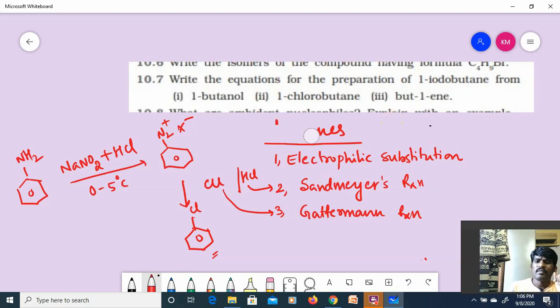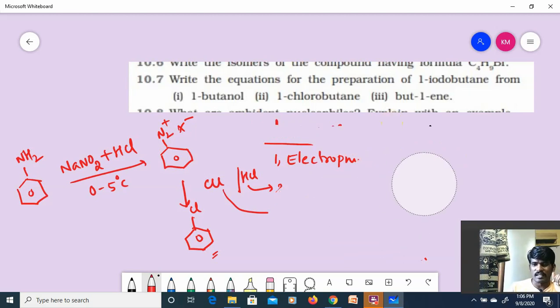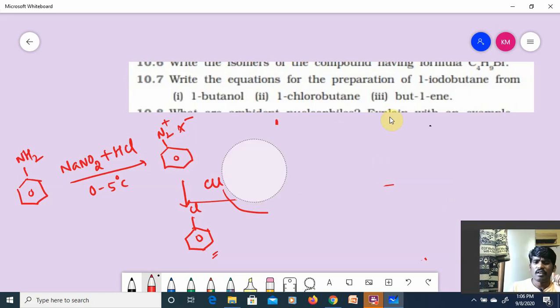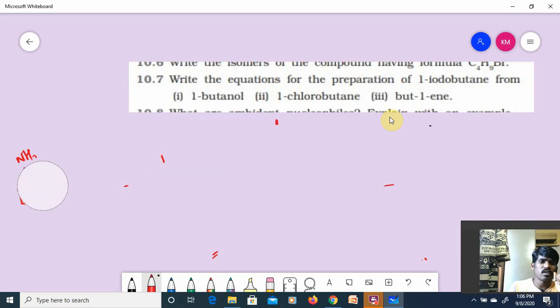After that, we have discussed chemical properties of haloalkanes as well as haloarenes. Hope you remember, chemical properties we discussed under three headings.